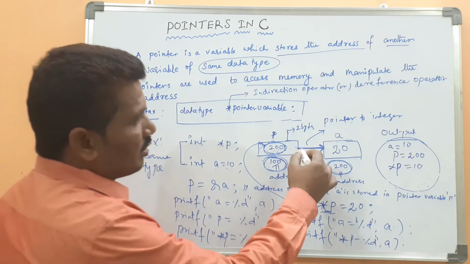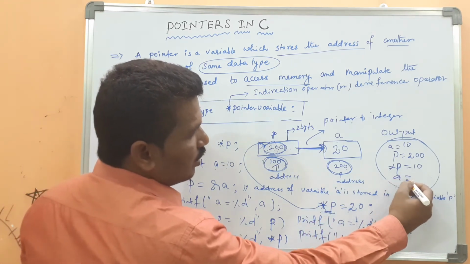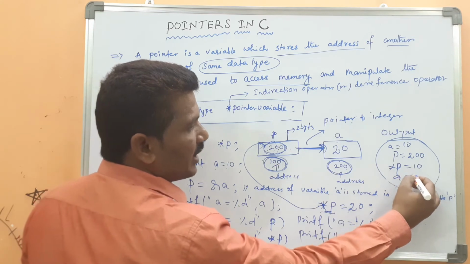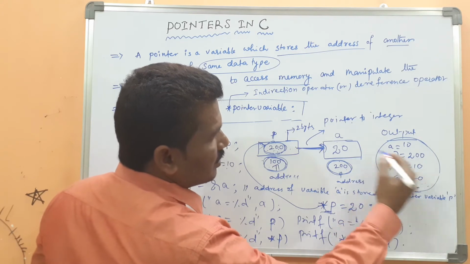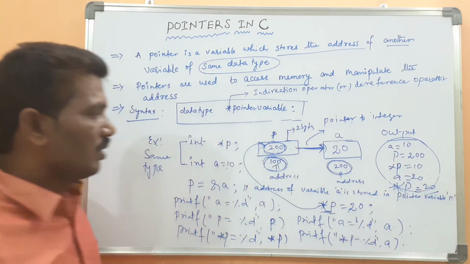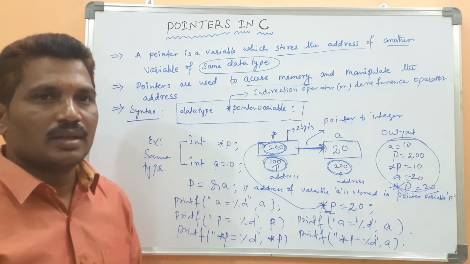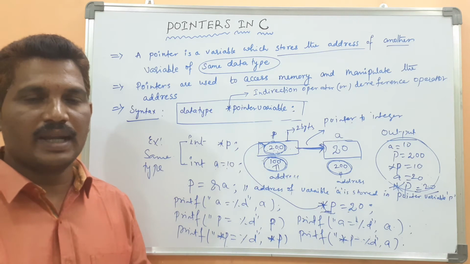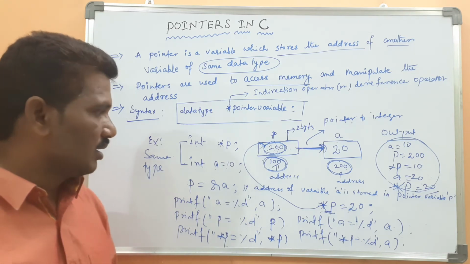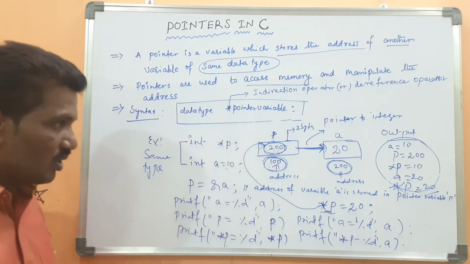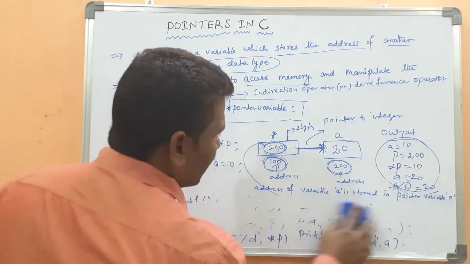Got my point? a equal to what now? Previously 10, it is overridden by 20. Then star p equal to also what? 20. Got my point? This is how you can represent the pointer variable in C programming. Everybody is clear? If you have any doubt regarding this, post your query in the comment box. Then I will write another example for it.